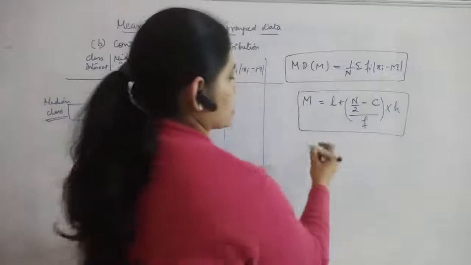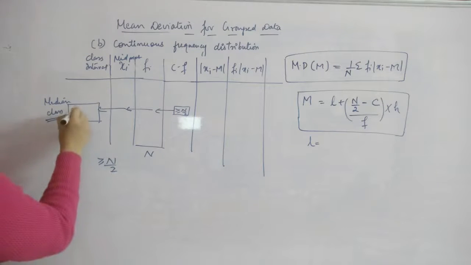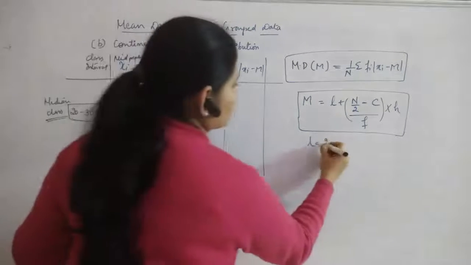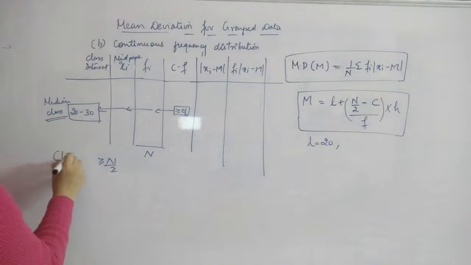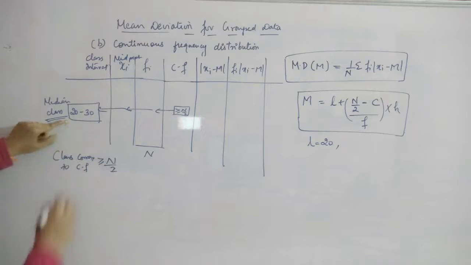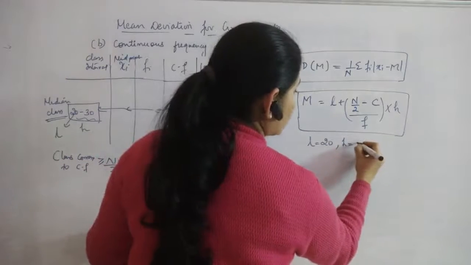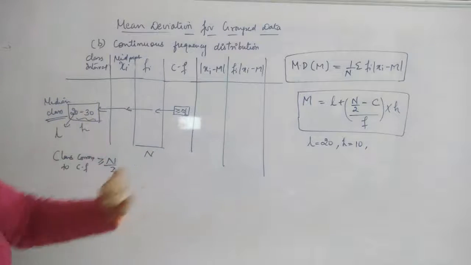Now what are these things? L is the lower limit of the median class. Suppose this is your 20 to 30, then 20 will be acting as L. The class corresponding to the CF greater than or equal to N by 2 will give you the median class, and its lower limit will be L. The class size will be H, that is upper limit minus lower limit of the median class. So if it is 20 to 30, H here is 10.